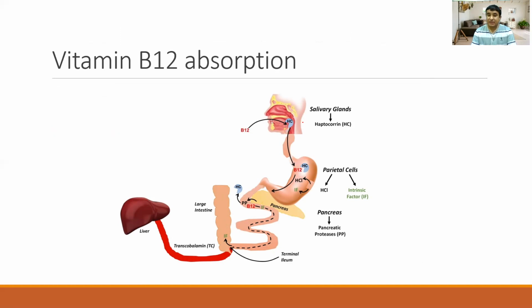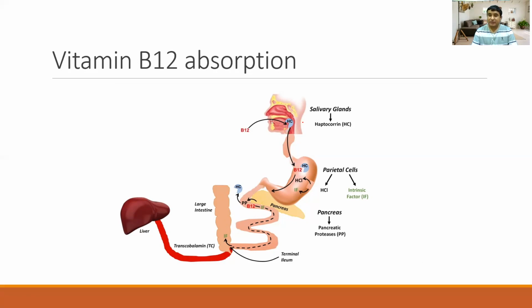This haptocorrin and vitamin B12 complex comes to the gastric cavity and ultimately to the duodenum. Due to the effect of enzymes produced by the pancreas, that is pancreatic proteases, the haptocorrin and vitamin B12 get detached in the duodenum.